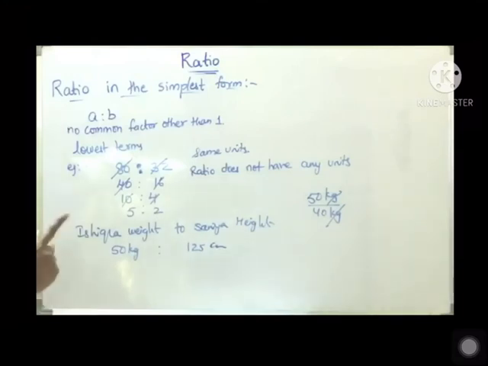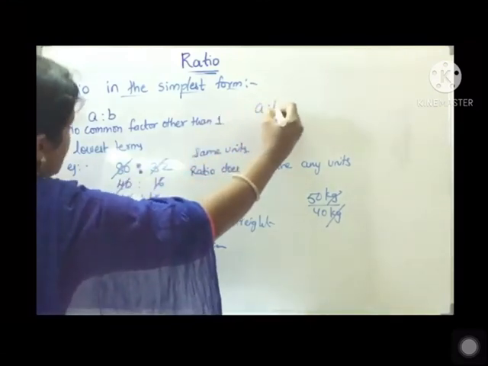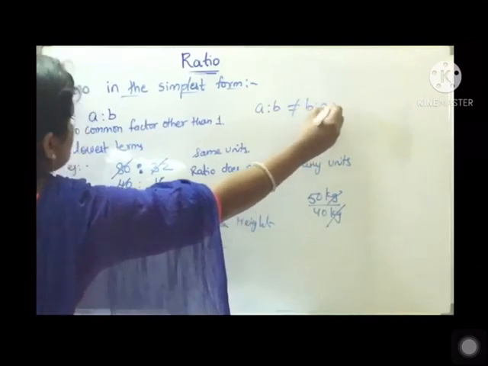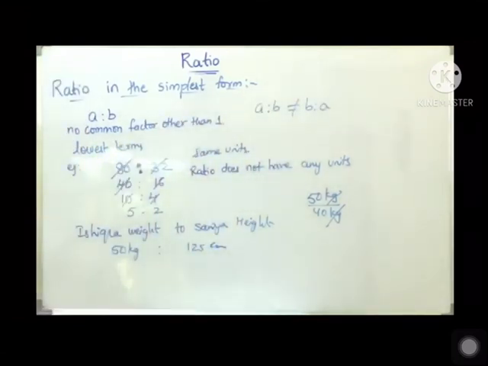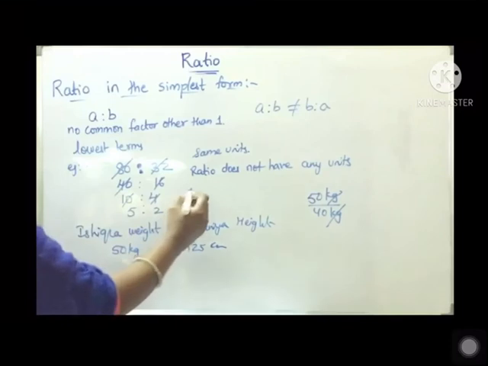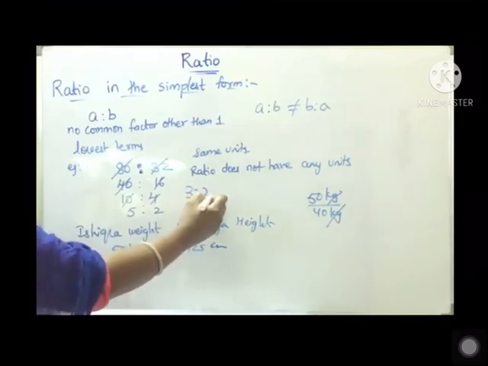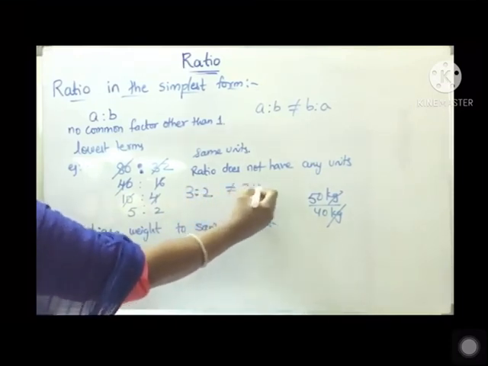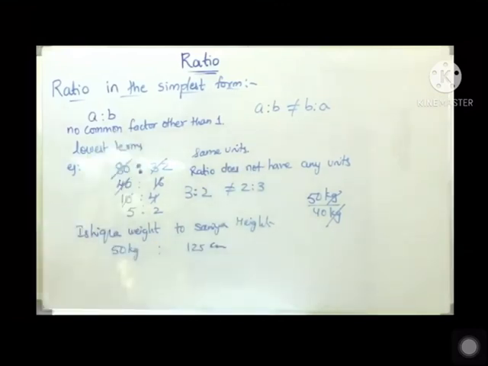And one more important point, the order of the terms in the ratio A is to B is very important. Means A is to B is not equal to B is to A. Here order is very important. So the ratio, suppose 3 is to 2, is different from the ratio 2 is to 3. Okay children, so these are the main important points in the ratio.